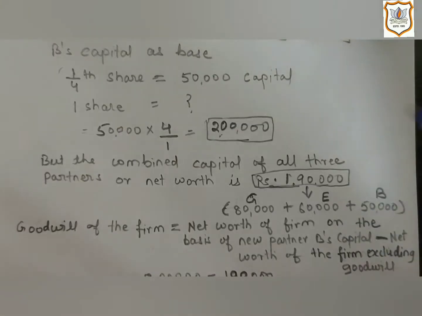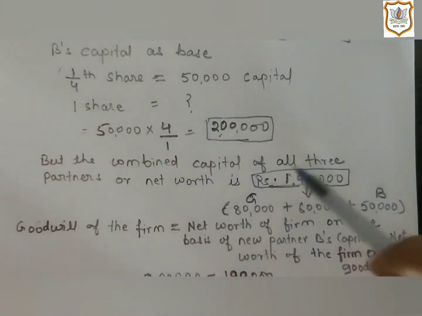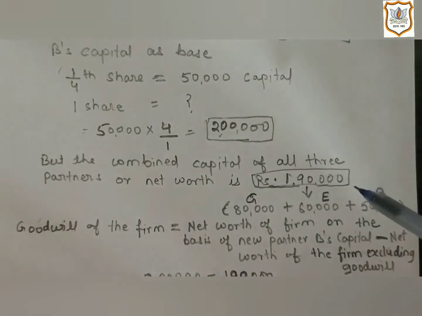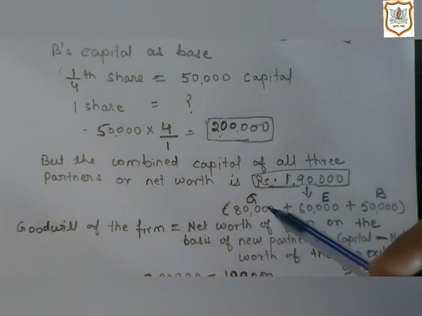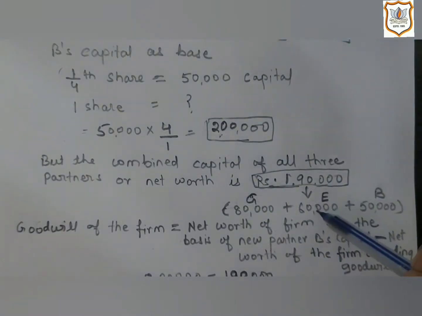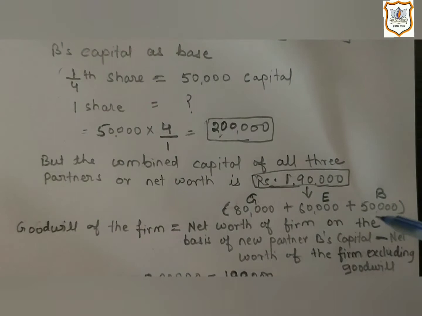But as per the information given in the question, the combined capital of all three partners, or net worth, is 1,90,000. Here we are given in the question that capital of G is 80,000, capital of E is 60,000 and capital of B is 50,000. When we add these, we will get 1,90,000.